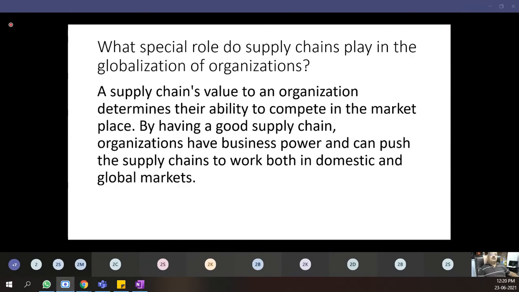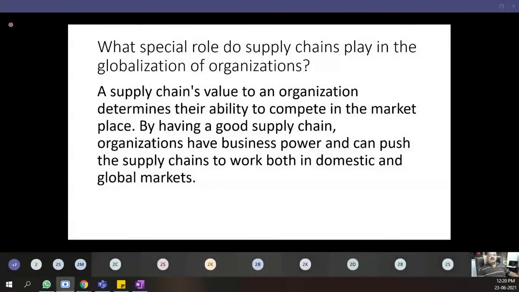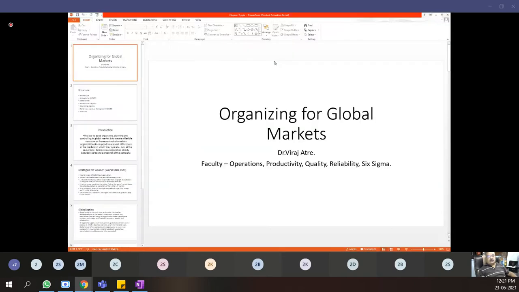So what special role do supply chains play in the globalization of organizations? A supply chain's value to an organization determines their ability to compete in the marketplace. By having a good supply chain, organizations have business power and can push the supply chains to work in both domestic and global markets. So again, we come to the same definition where we started. Your supply chain should be extremely accurately responsive to change and flexible. This was about organizing for global markets.